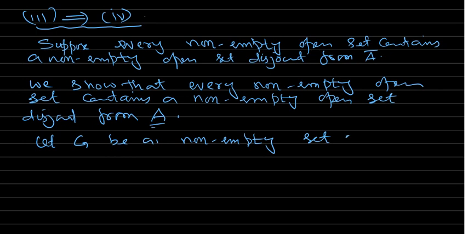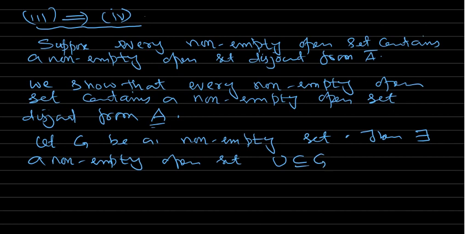So then there exists a non-empty open set U contained in G such that U intersection A closure is empty. This means disjoint from A closure.